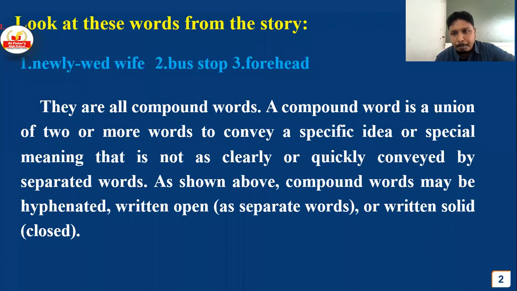As shown above, compound words may be hyphenated. Hyphen means you can see here there is a small dash given here. This is hyphenated. Written with open space. Now bus and stop has a space. So you can write these compound words in three variations. One, you can put a hyphen and make a word like newly-wed wife, where the hyphen is between newly and wed. And similarly, we can write a compound word by using a gap, like bus and stop, where we have made a small gap.